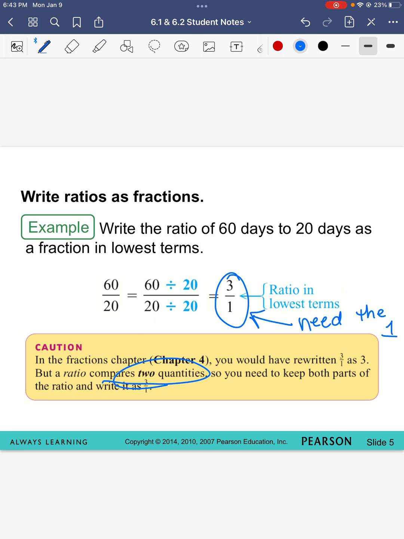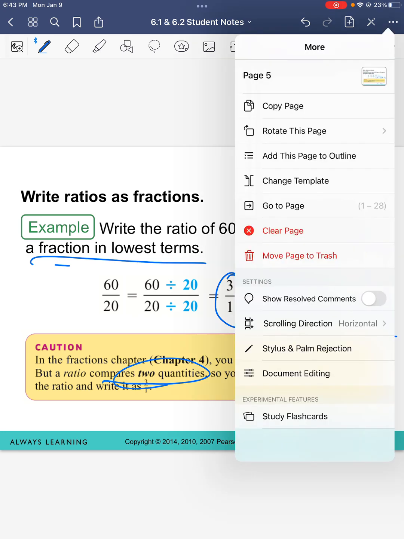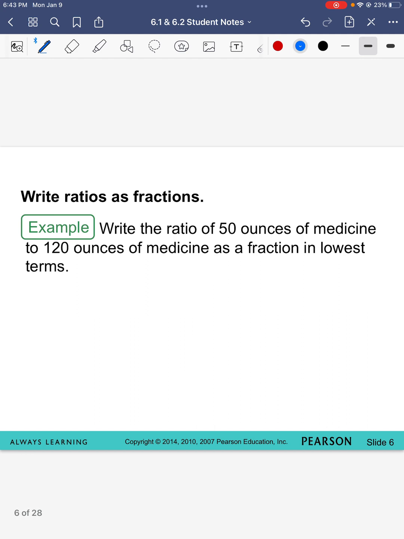If it helps you to remember to write two numbers, you can write it in this form or you can write it in this form, unless it specifically says write your answer as a fraction. So like this one said to write it as a fraction, so you would need to write it as a fraction, but on other ones it won't always ask you to do that. Okay. If you think you want to try one on your own, you can pause this and try it on your own. I would suggest trying it on your own instead of just watching the video. So go ahead and pause it here and then check your answer with mine.